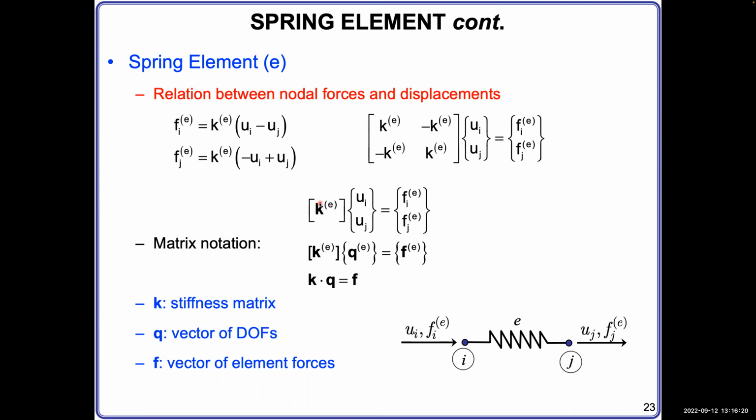This matrix times displacement U. Displacement can also be written as bold Q in parentheses, where bold means this is a vector. And the force can also be written in bold form in parentheses, meaning it's the force vector.